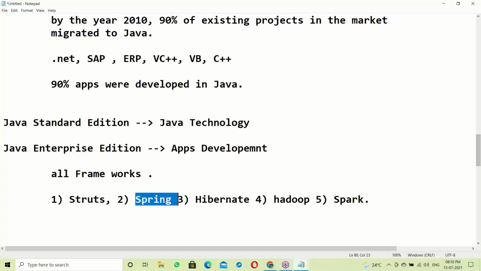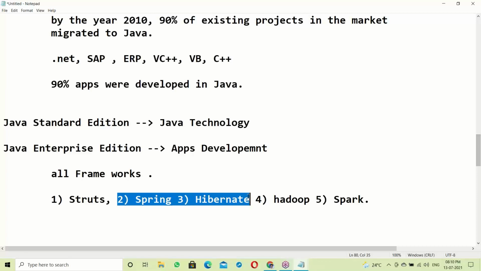Using Spring and Hibernate, coding is very little, as all predefined things are available.